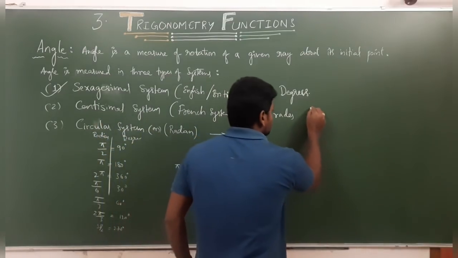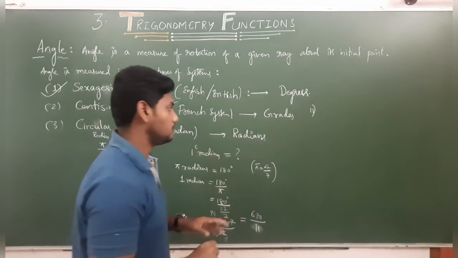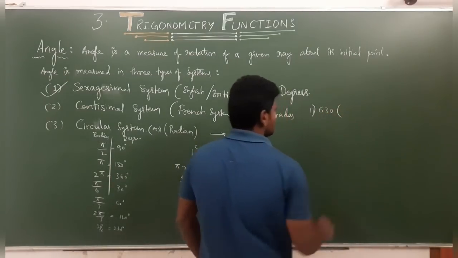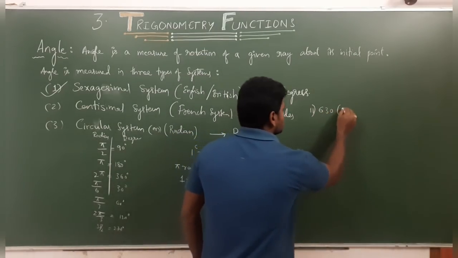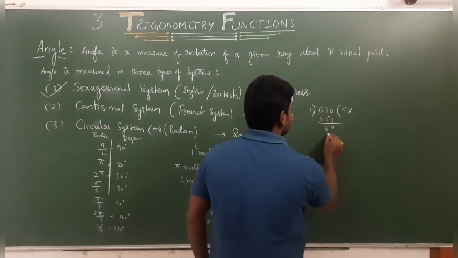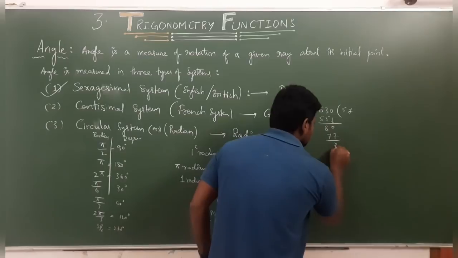Observe carefully. This is the method you need to follow when I give you assignments. So 630 should be divided by 11. 11 5s are 55. So here it is 8 and this is 0, and again 11 sevens are 77. What is the remainder here? The remainder is 3.